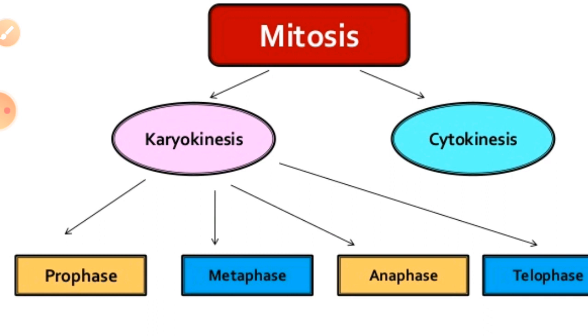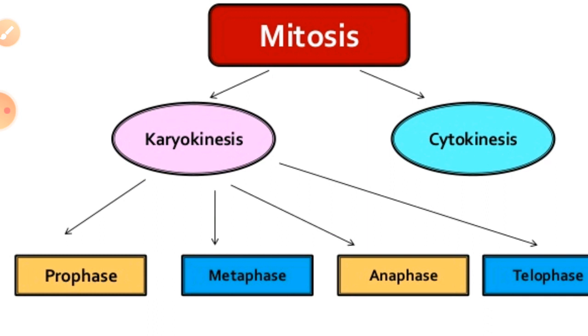This mitosis cell division is followed by two processes, called karyokinesis and cytokinesis, which I have already explained. Karyokinesis means the division of the nucleus, and cytokinesis the division of the cytoplasm.